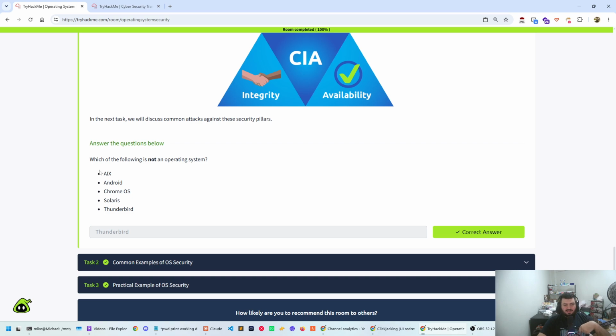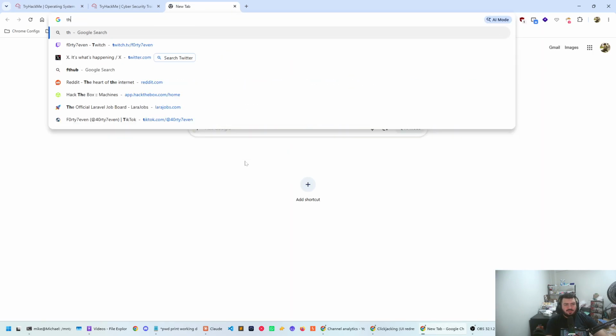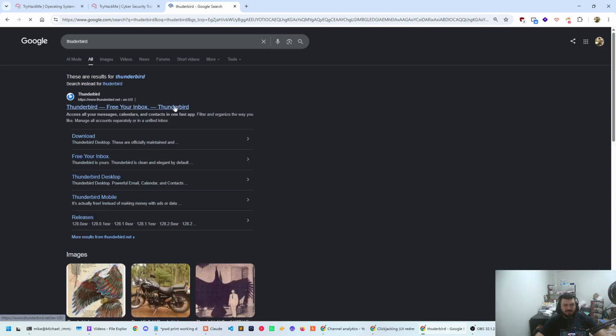So you get asked which one is not an operating system. It is Thunderbird. Thunderbird is either an email client or a database. No, the database is called Firebird, if I remember. Thunderbird is an email client, if I remember.